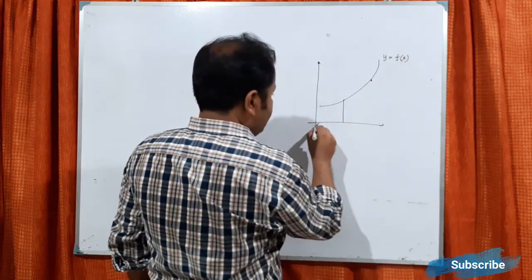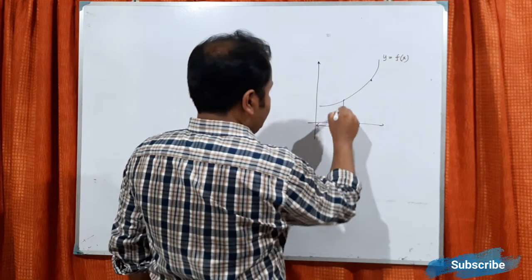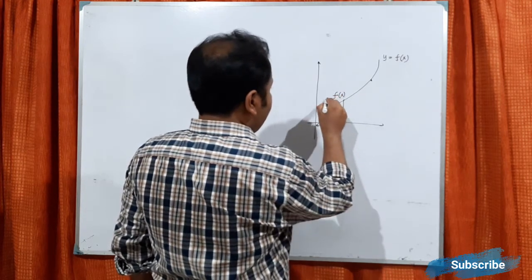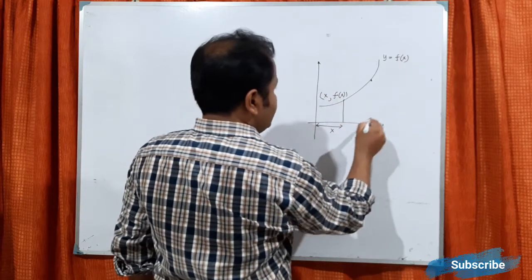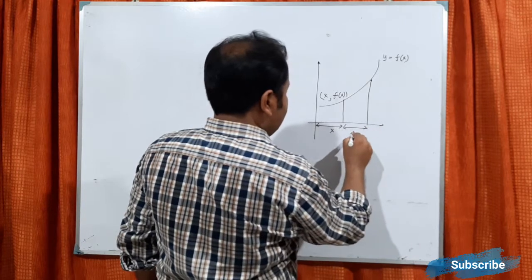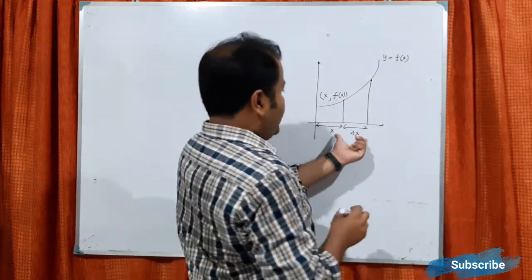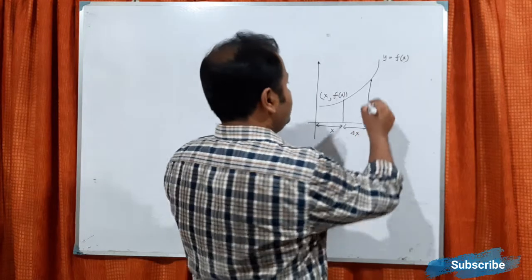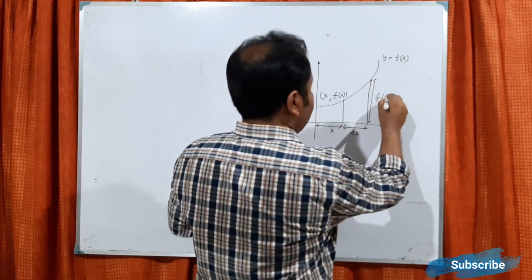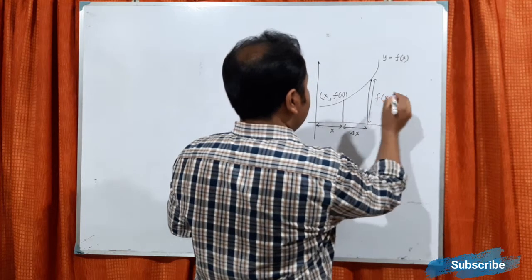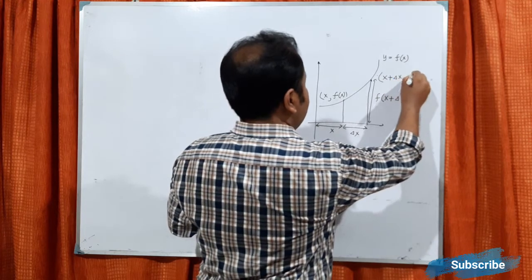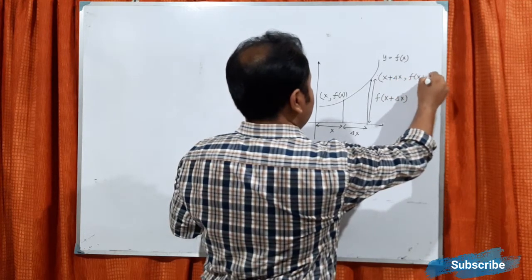If this distance is x, then this will be f(x), so the point will be (x, f(x)). Similarly, if this is delta x, this point is x plus delta x, and this will be f(x plus delta x). So this point will be (x plus delta x, f(x plus delta x)).